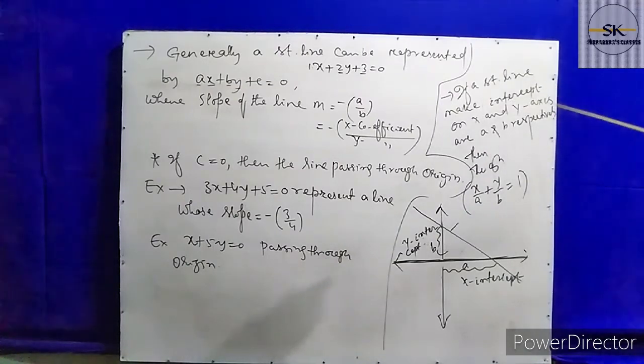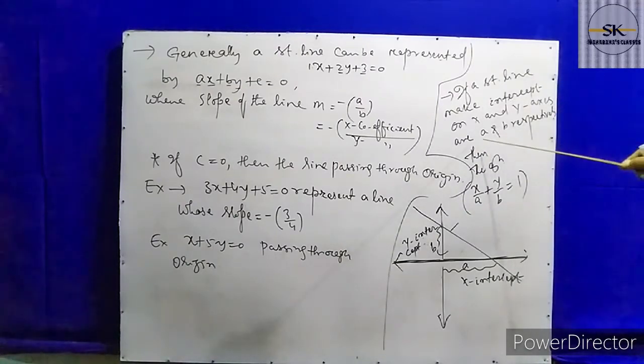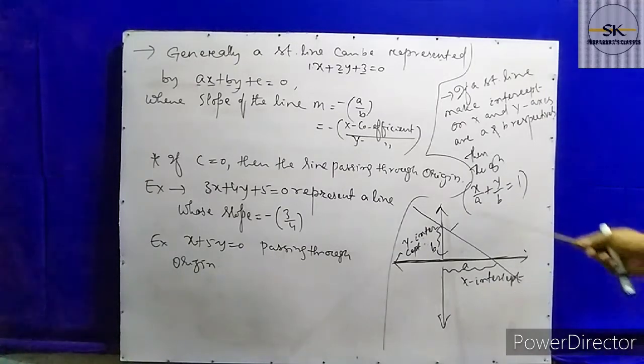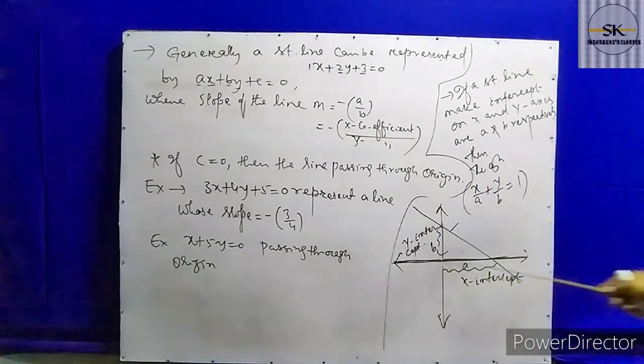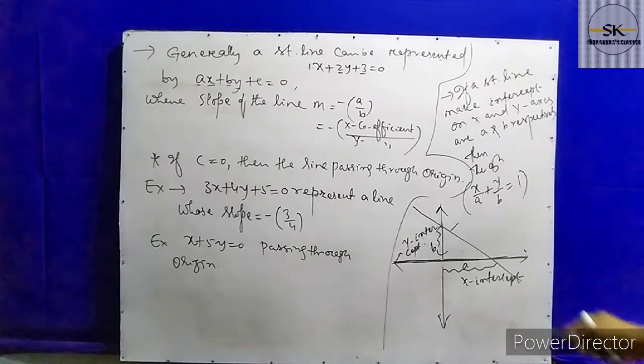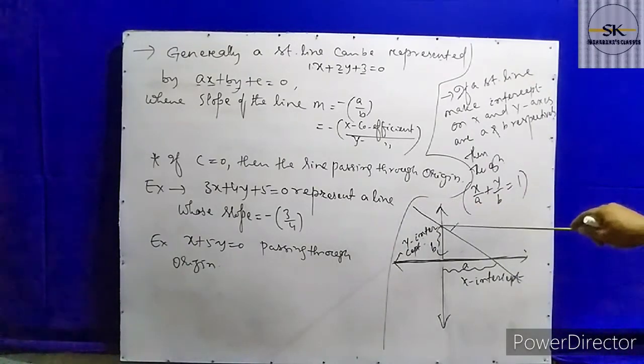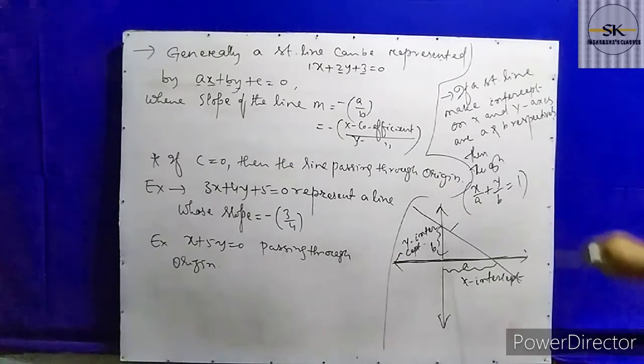Here is another format. If a straight line makes intercepts a and b on the x and y axes respectively, then the equation is x by a plus y by b equal to 1. What is the meaning of this? Let me discuss it one by one. This is the coordinate axis, the y-axis and this is the x-axis. A straight line is moving, not the x-axis, not the y-axis. How do we find the equation of this straight line?